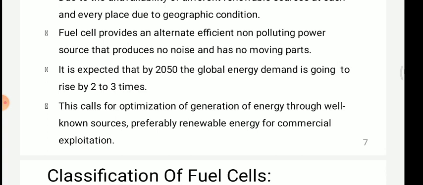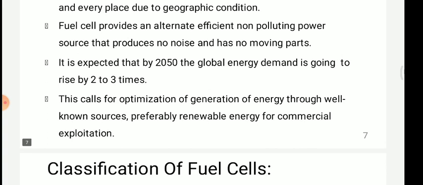That means optimization will give us the exact value, the exact definition, exactly where we can use it in the commercialization sector for non-renewable energy sources.